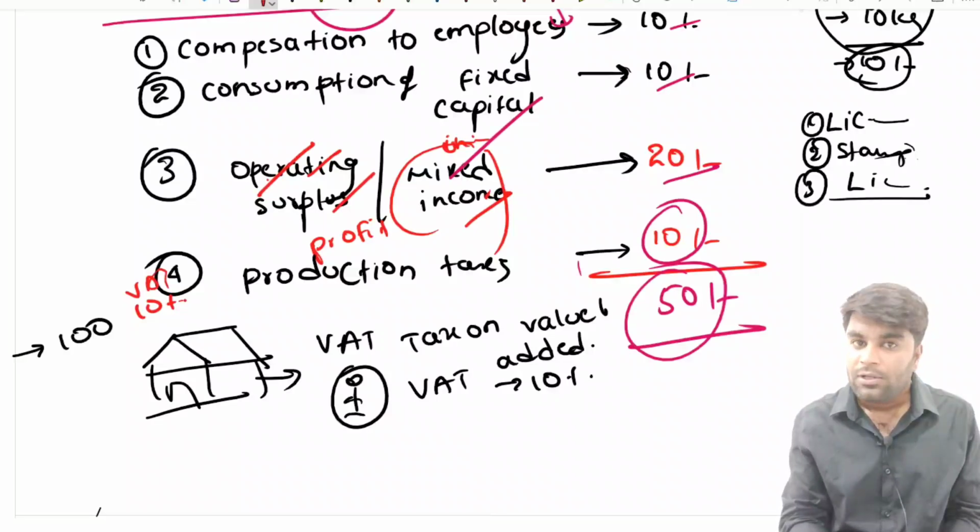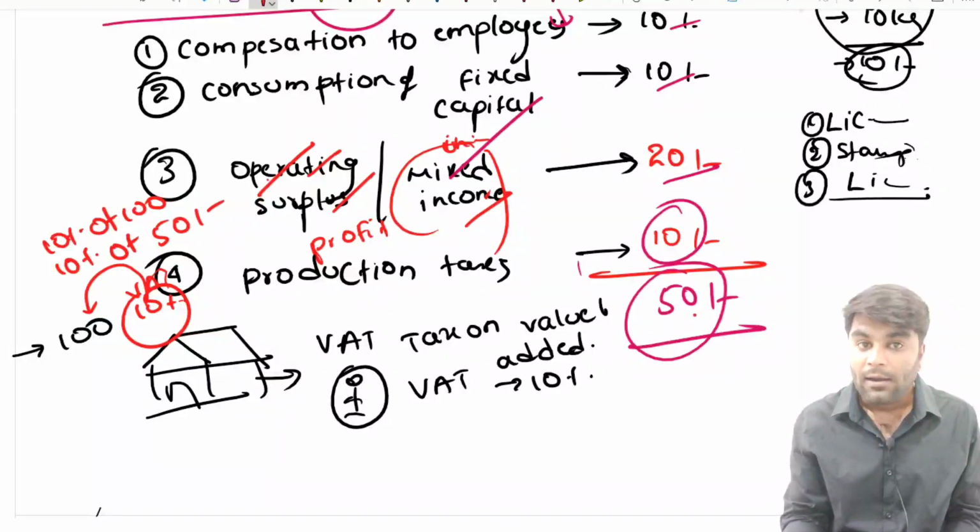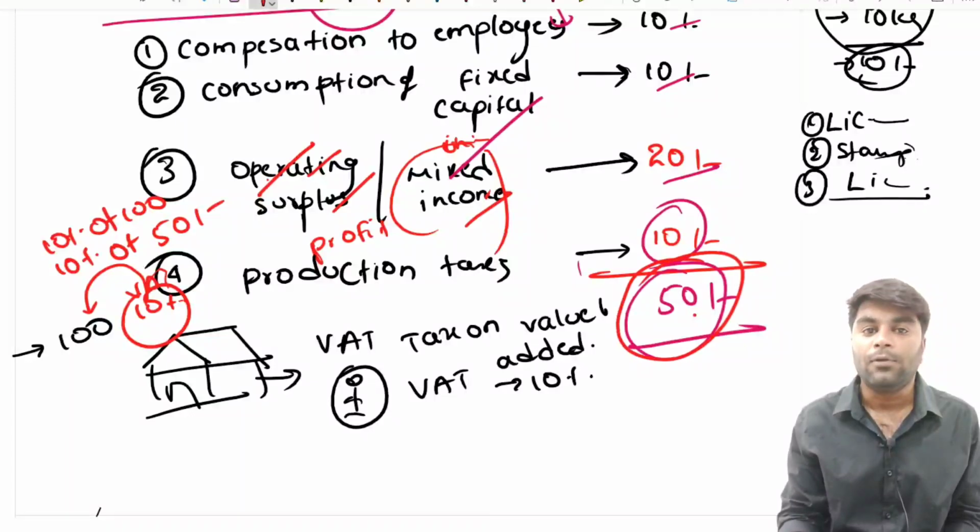When we are talking about the VAT of 10%, do you think that 10% is going to be imposed on 100 rupees? No, it is not 10% of 100 rupees, the whole value of the book, but it is 10% of 50 rupees only, because the value added, how much value we have added to the inputs we have taken, is just 50 rupees.